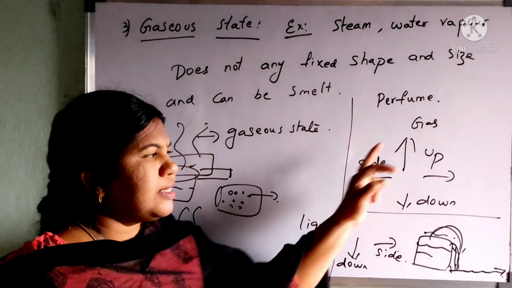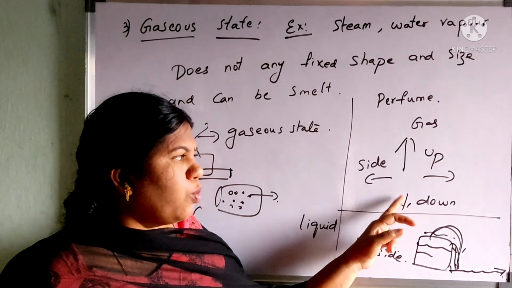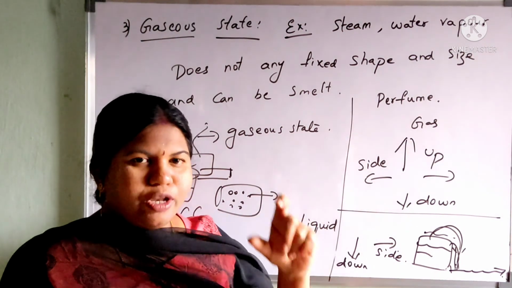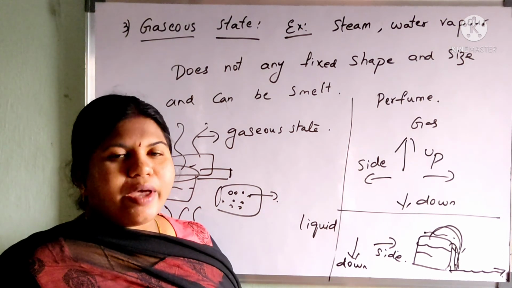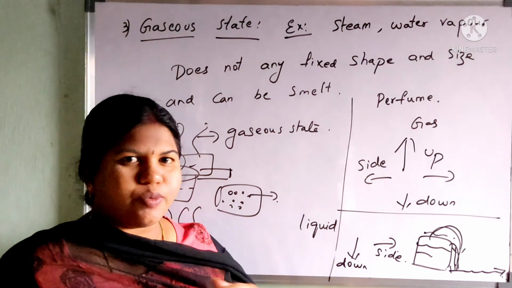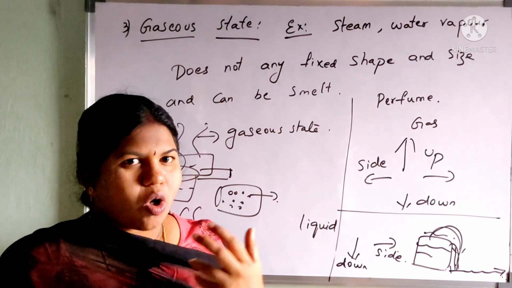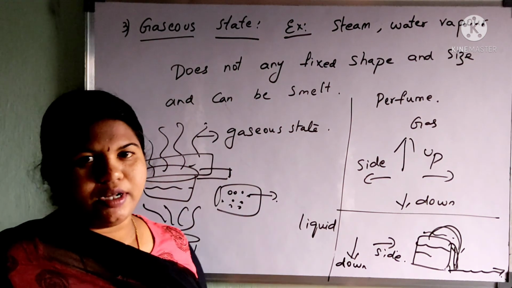But when you take the example of gas, it moves in all the directions, upwards, downwards and sidewards. When you press the perfume bottle, can you see where the gas has moved? We cannot say whether it has moved in the upward direction, downward direction or sideward. So it occupies all the available space. So this is regarding the gaseous state.